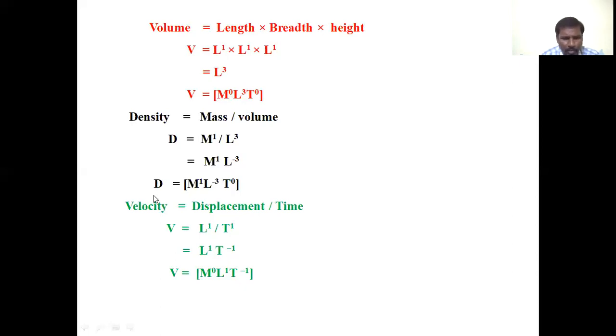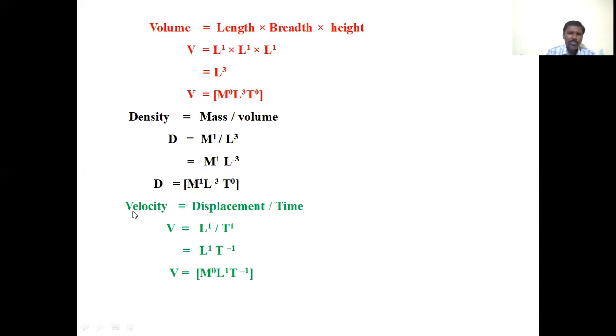Therefore the dimension formula for density, D equals M power of 1 L power of minus 3 T power of 0. There is no term for time in this physical quantity.